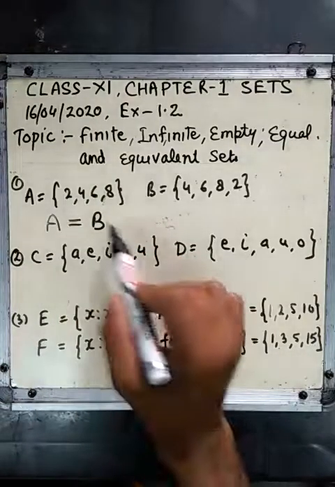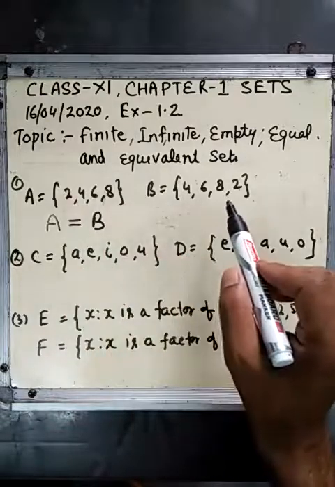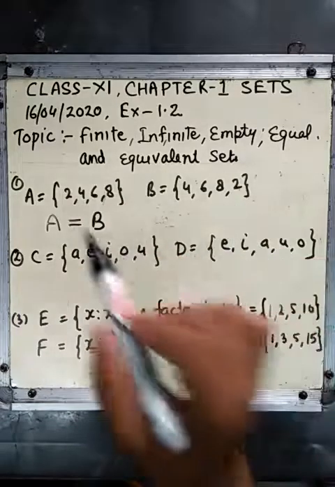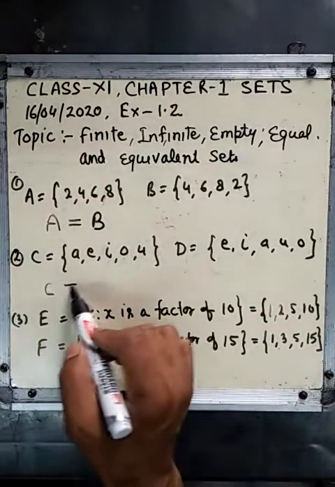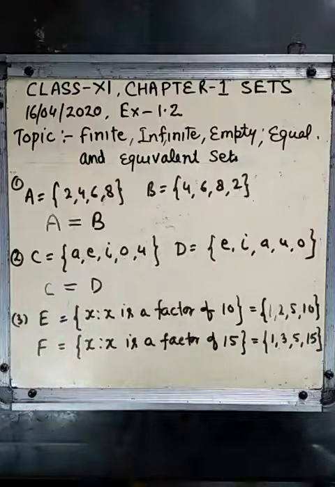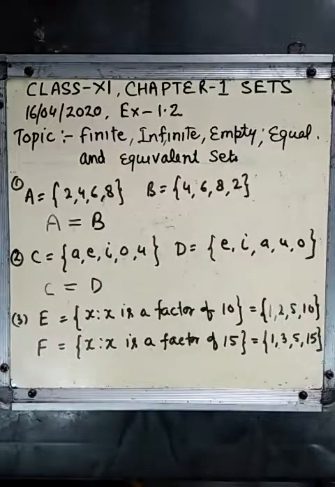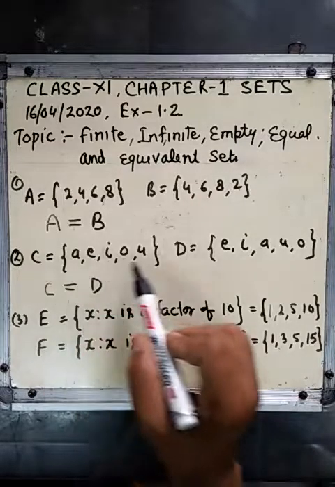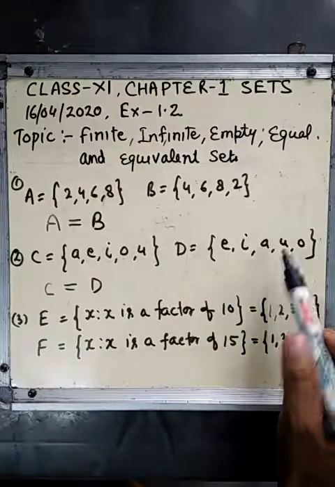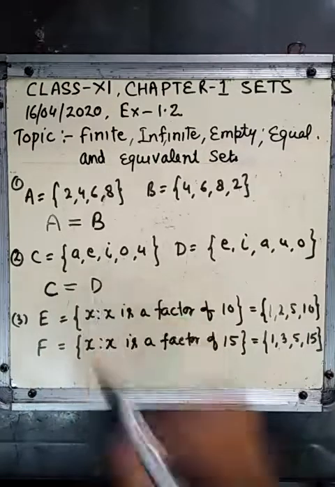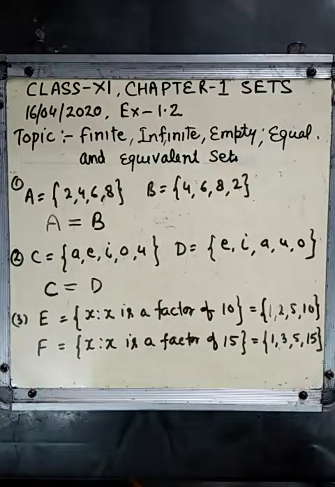Two sets are said to be equal if they have the same number of elements and the elements are the same. In C and D, are they also equal? Yes, we see here. C has A, E, I, O, U. D also has A, E, I, O, U. So set C is also equal to set D. So C and D are equal sets.